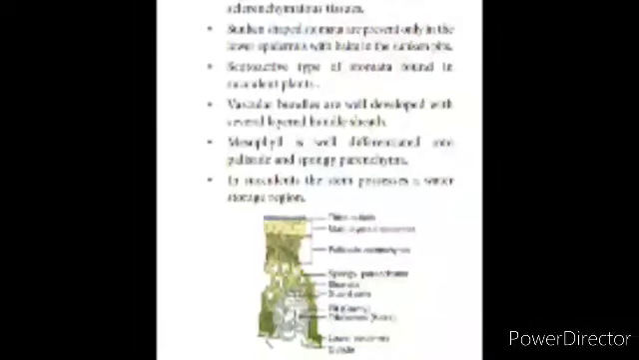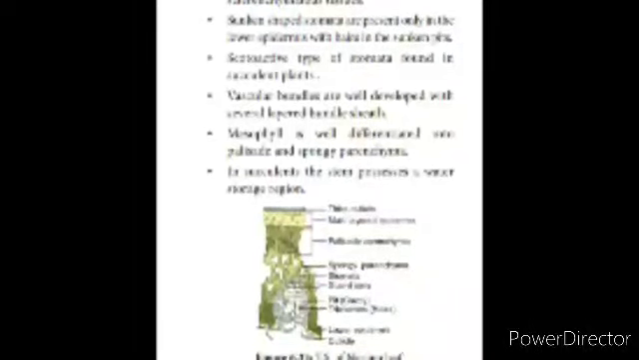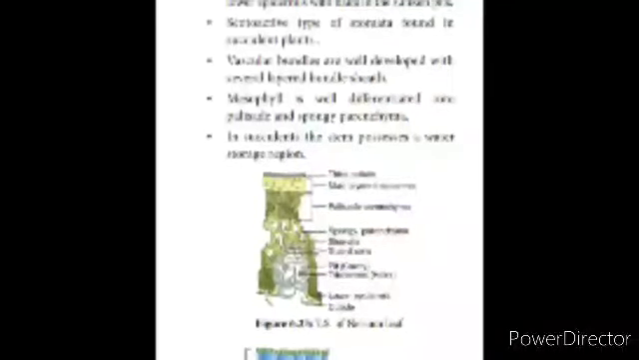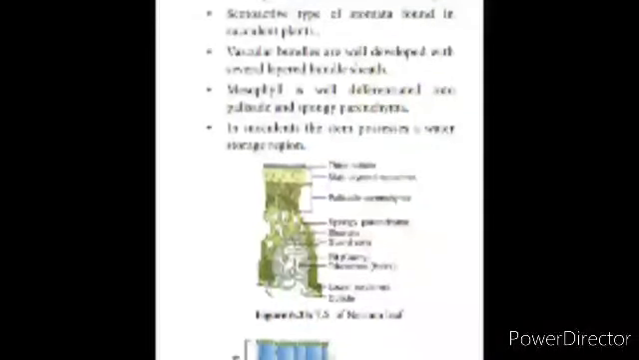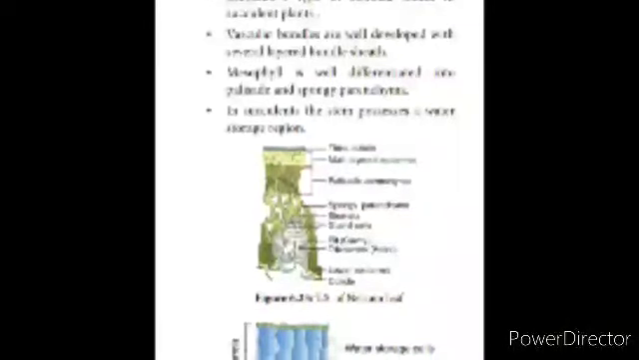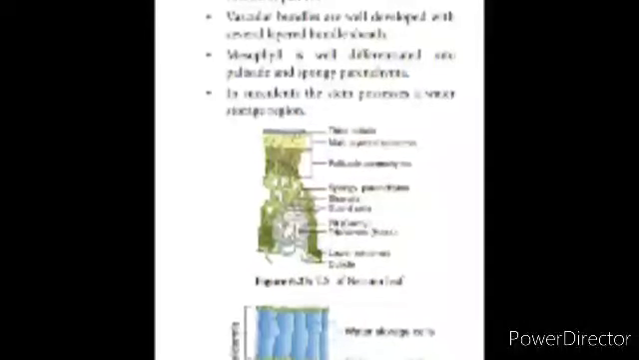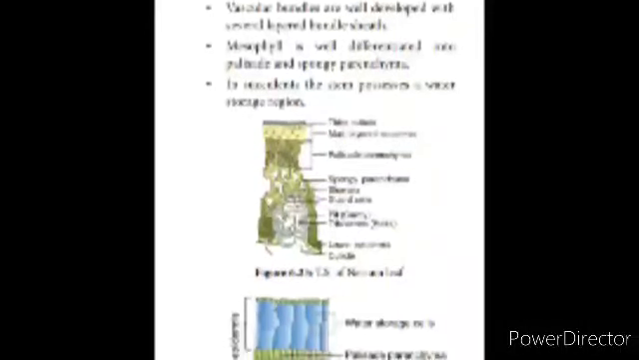Cotoactive type of stomata found in succulent plants. Vascular bundles are well developed with several layers of bundle sheath. The covering of the vascular bundle is called the bundle sheath. Mesophyll is well differentiated into palisade and spongy parenchyma. They have the elongated palisade cells and somewhat spherical cells. They form the spongy layer, and it is called spongy parenchyma.